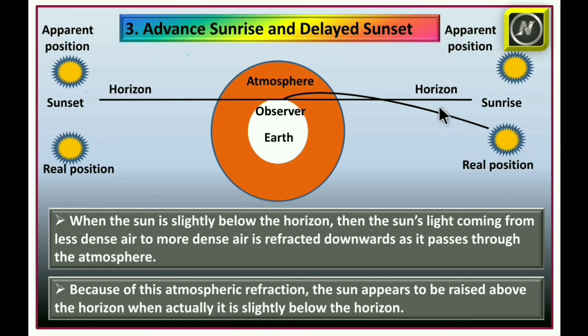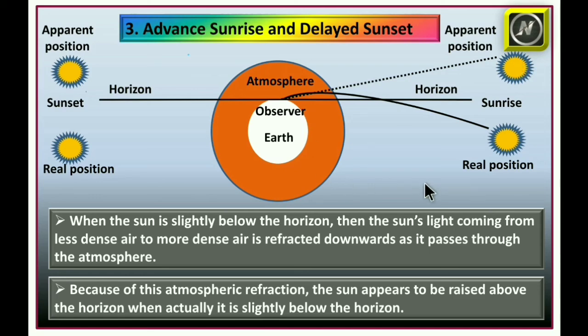The light is bending downwards, but the sun is below the horizon, and the observer thinks that the light rays are coming from this position. So the observer thinks that sunrise has taken place 2 minutes earlier.